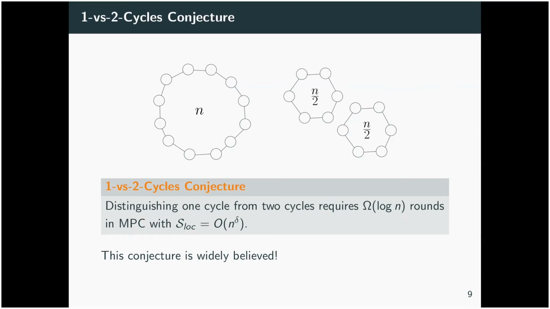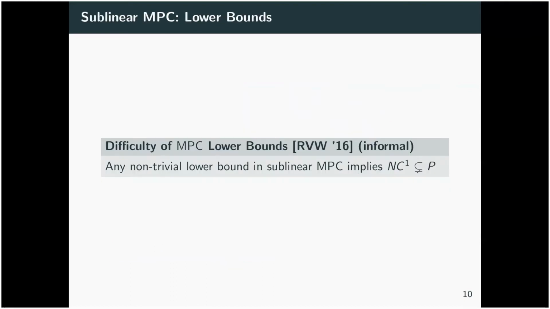This conjecture is often used as a condition for lower bounds. And the reason it's often used as a condition for lower bounds is that actually it's very hard to get unconditional lower bounds in this model. A very celebrated result of Roughgarden, Vassilvitskii, and Wang in 2016 says that any non-trivial lower bounds in sublinear MPC implies that we have a collapse of some complexity classes. This is a slightly informal way of stating the result, but it's a big obstacle for proving lower bounds in MPC. So we often use this 1 versus 2 cycles conjecture as a condition for hardness in this model.